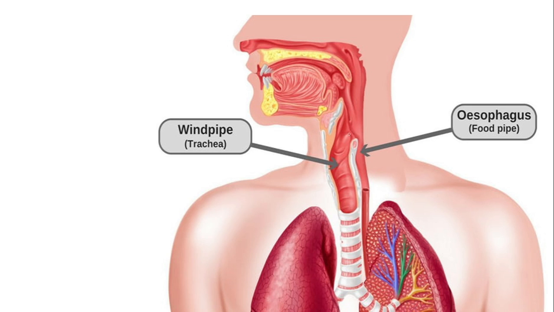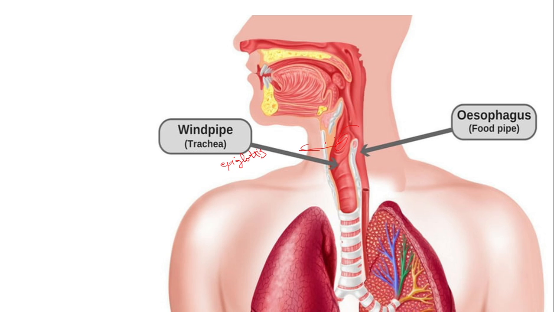Now there will be one very difficult situation if, when we are swallowing food, the food enters into the windpipe. It is a death situation we can say, we will die if the air tract is choked with food. So for that there is a specialized structure called the epiglottis, a lid-like structure above this windpipe.